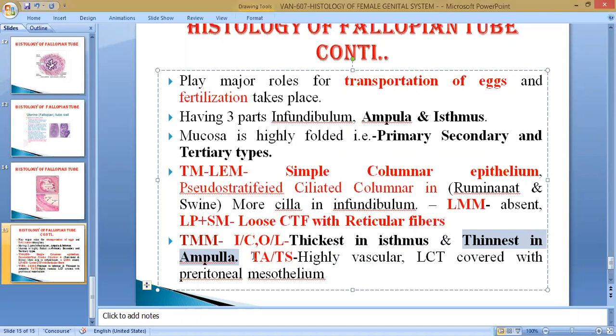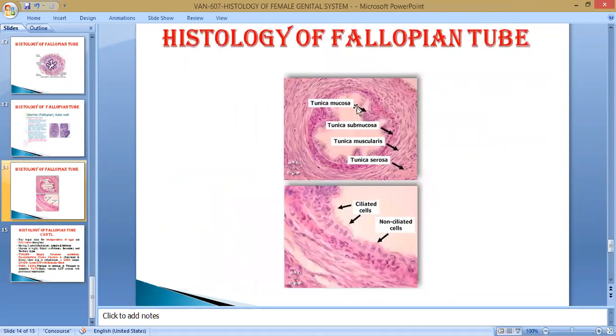The outermost is known as tunica serosa, or tunica adventitia. The tunica serosa is the outermost layer, which generally contains loose connective tissue fibers, blood vessels, nerves, and lymphatics. These structures are mainly present in the outermost layer. So you see here the layers of the uterine tube, the fallopian tube.